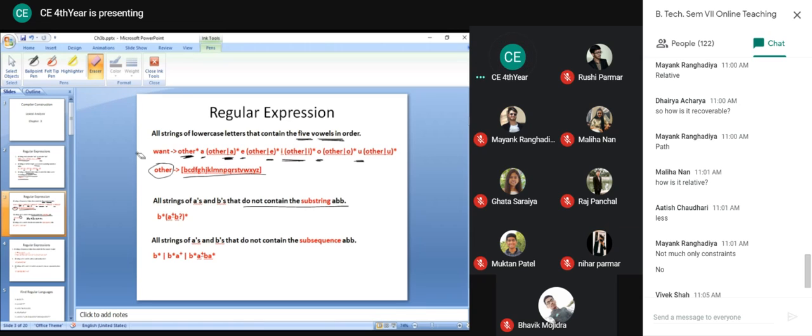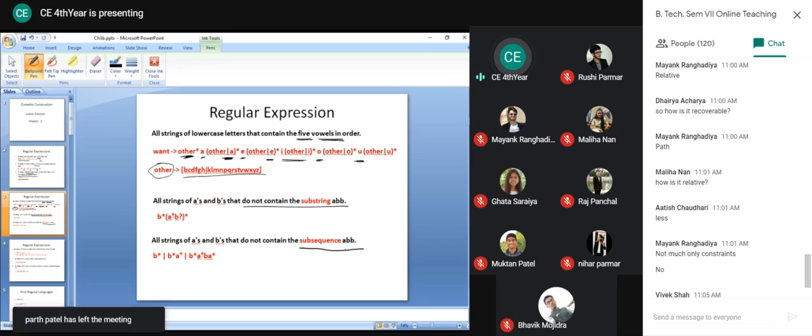Now, this one: do not contain the subsequence ABB. Now here we are focusing on the subsequence. That means if you eliminate some of the characters from the given string, still it should not generate ABB.